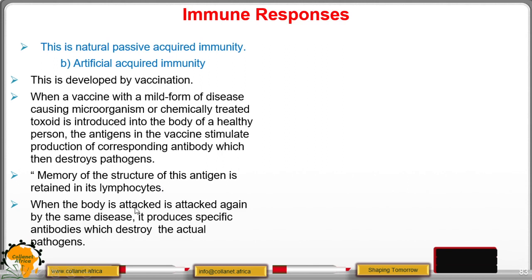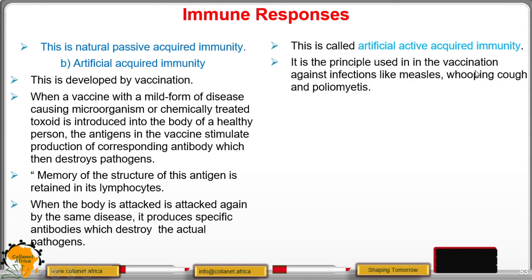And if the body is attacked again by the same disease, it produces specific antibodies to destroy the actual pathogen. Remember, the memory is still retained in the lymphocytes. That is what we call artificial active acquired immunity. And this is the principle used in vaccination against infections like measles, whooping cough, and polio.